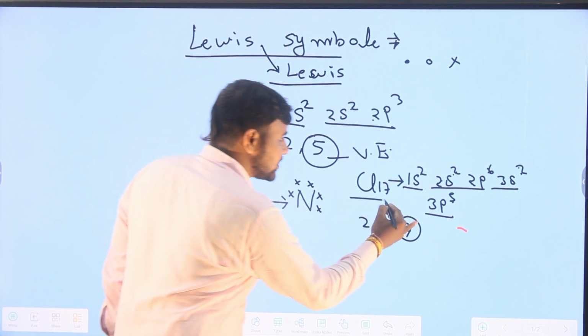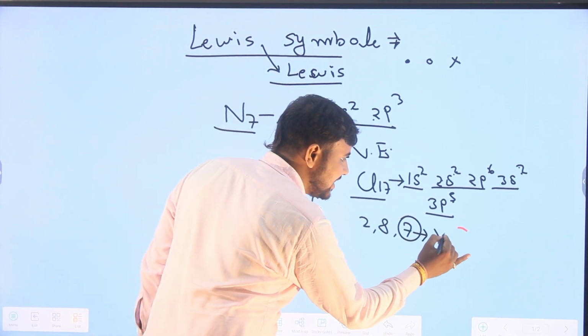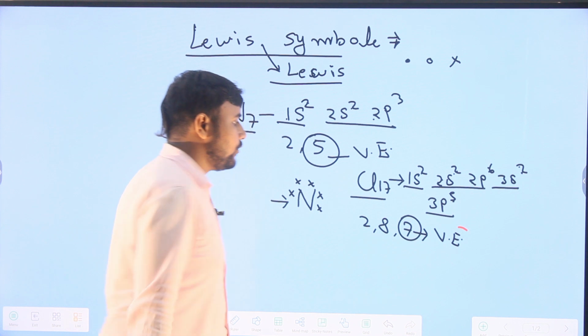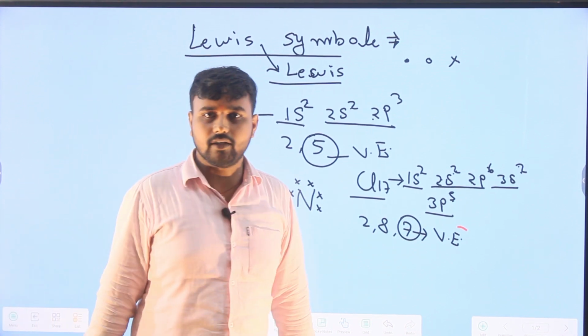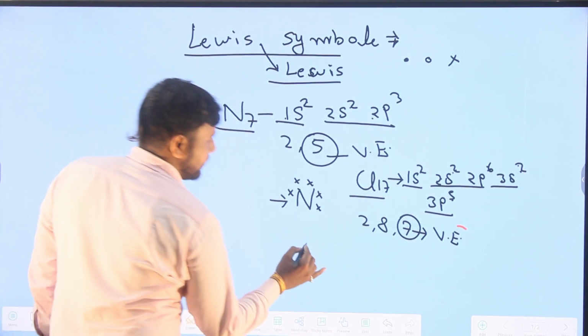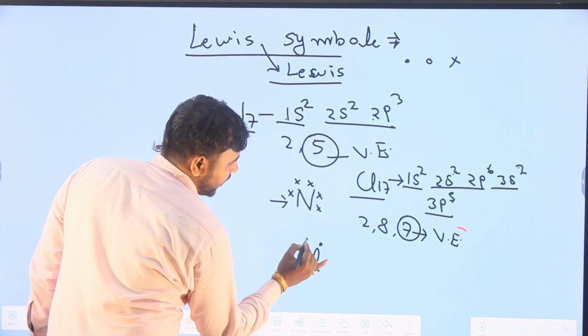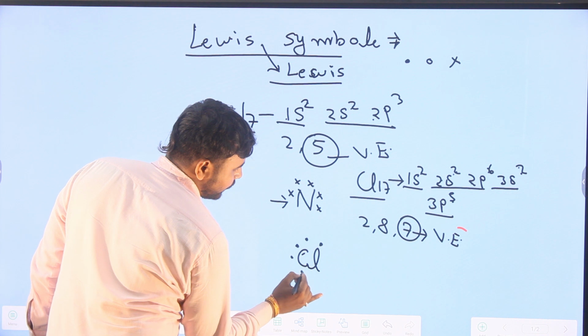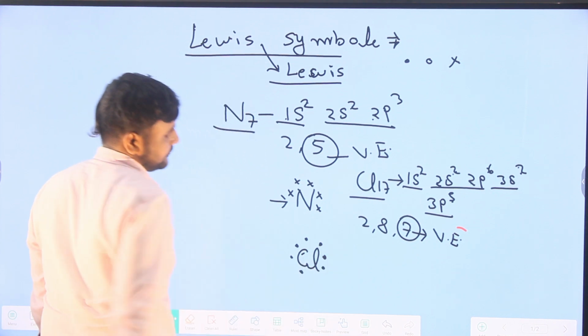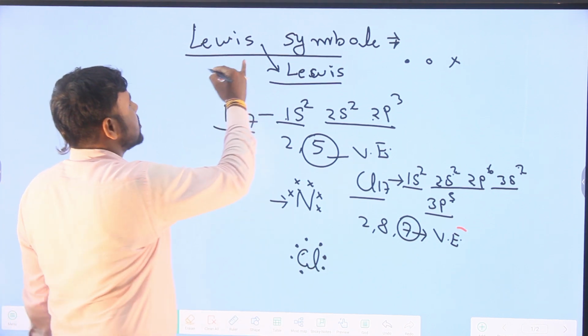So the chlorine atom has 7 electrons in its valence shell, that is, the valence electrons of chlorine are 7. Now we represent them with dots: 1, 2, 3, 4, 5, 6, 7. That is known as the Lewis symbol.